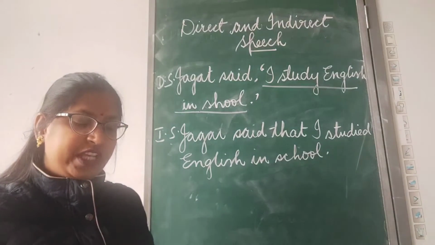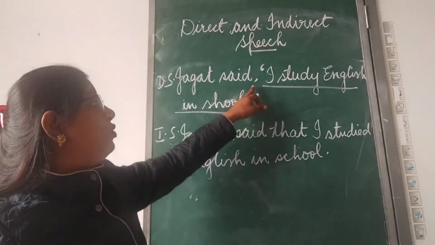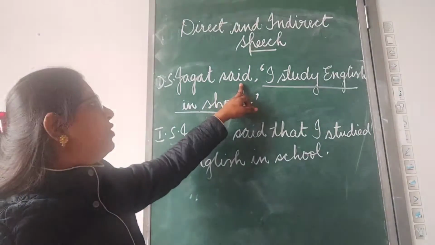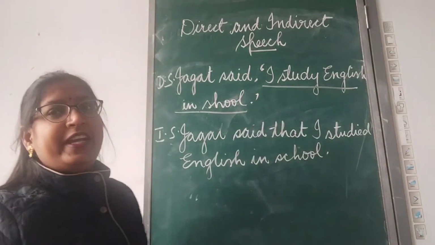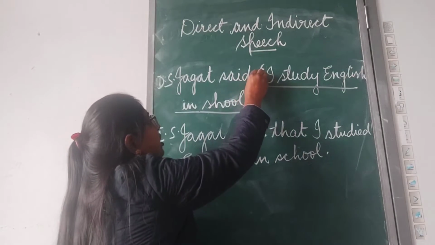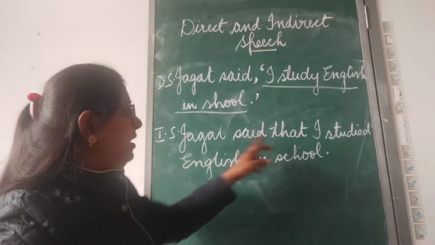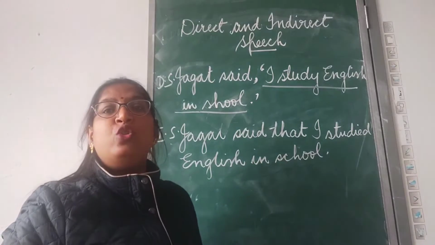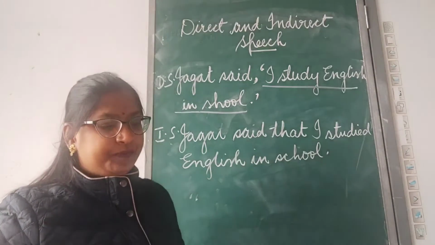Then the introducing or reporting verb and the quoted speech are separated by using a comma. This is the introducing verb. Said is the introducing verb and this is the quoted speech. Both are separated by using a comma in the direct speech, and in indirect speech we can see there is no comma or colon used. Clear?